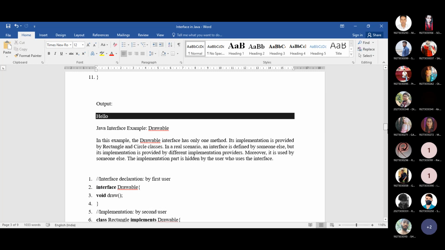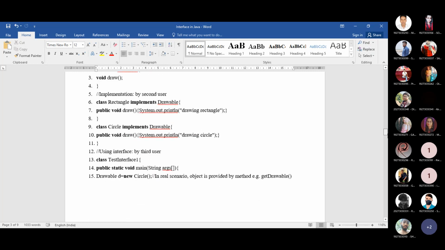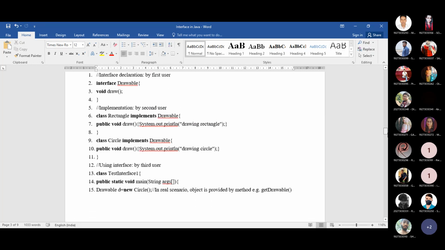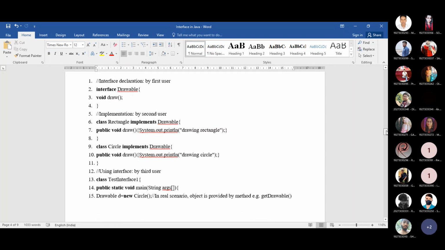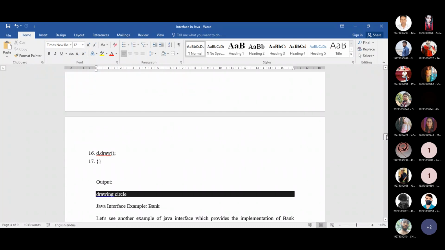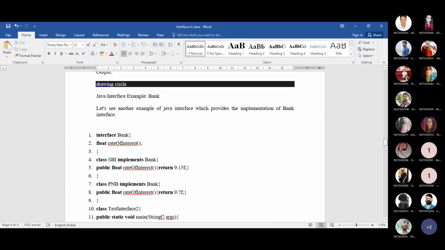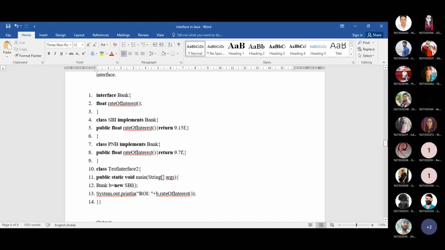Okay. Now we'll go for one example. You can check this example later. Next we'll move to the most important part. Look at this. This is the example for the several interest rates of several banks, using the concept of interface. This is a common example.